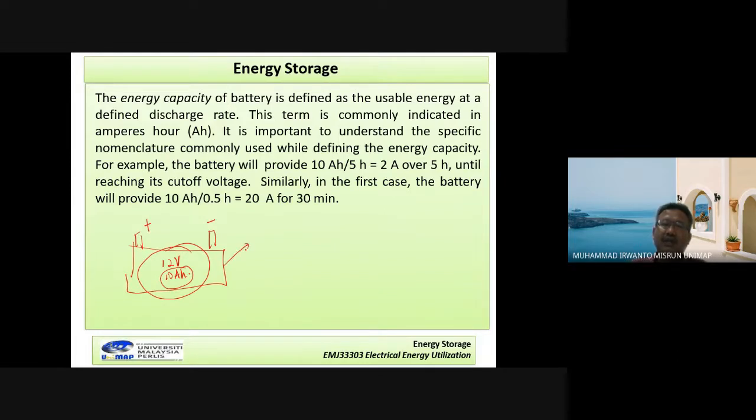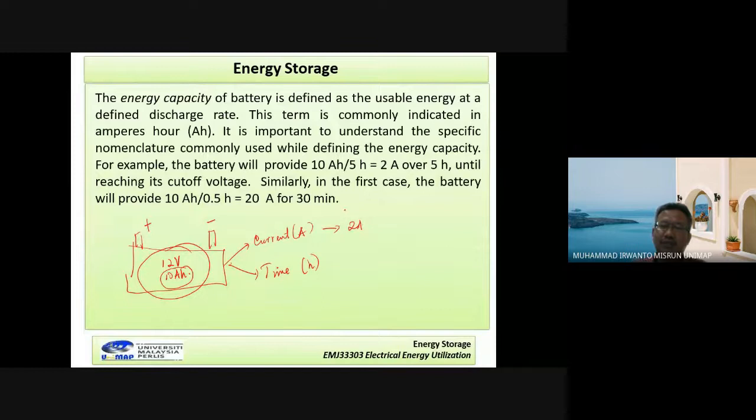In terms of the ampere current, ampere, or in terms of the time, hours here. For example, if this battery is used to supply one load, the load has 2 ampere.